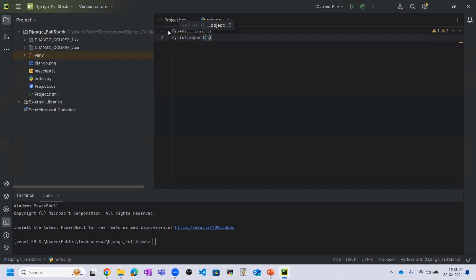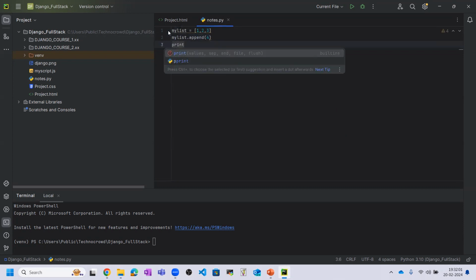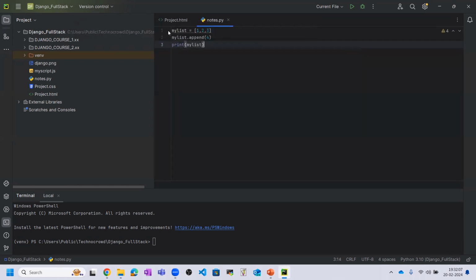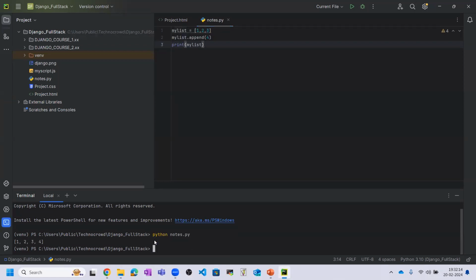This is something you need to know. Then we print my list. When we run this code, you can see the list printed in our terminal. This is a very basic concept.